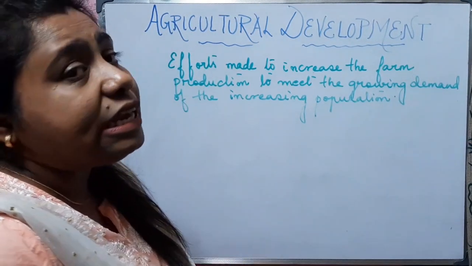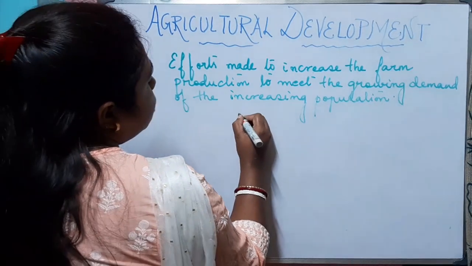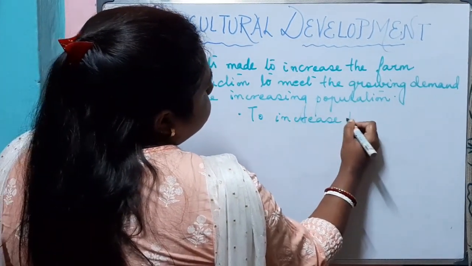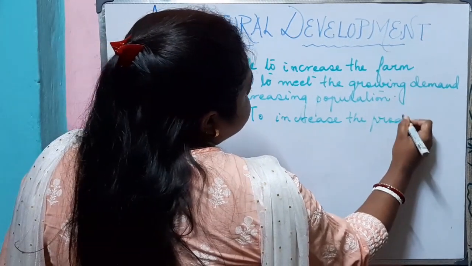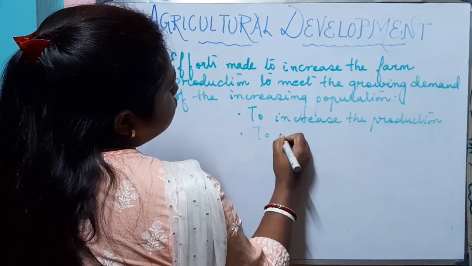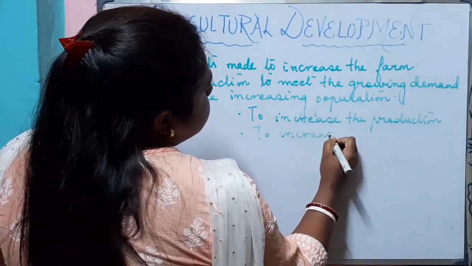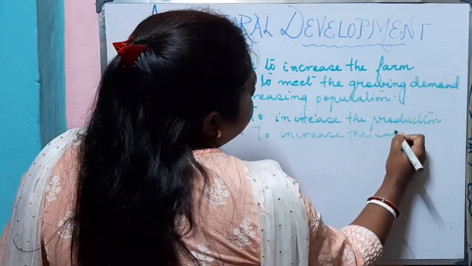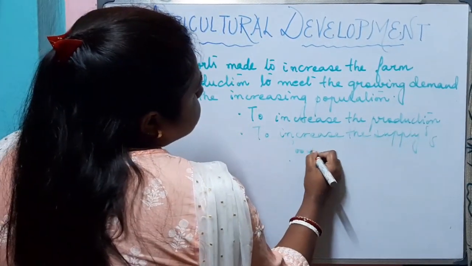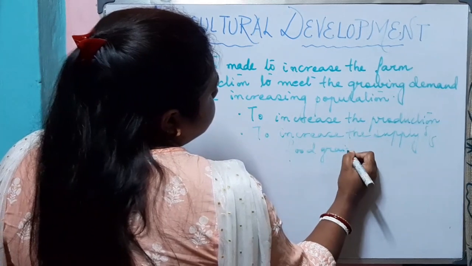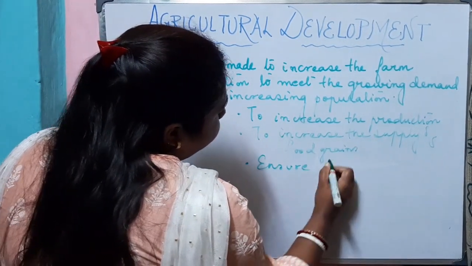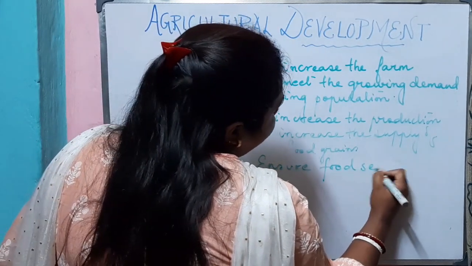Now, why is there a need for agricultural development? To increase the production, or we can say to increase the supply of food grains so that we can ensure food security.